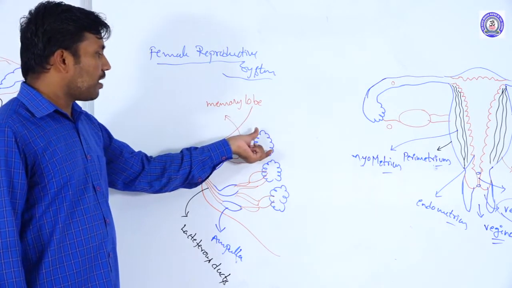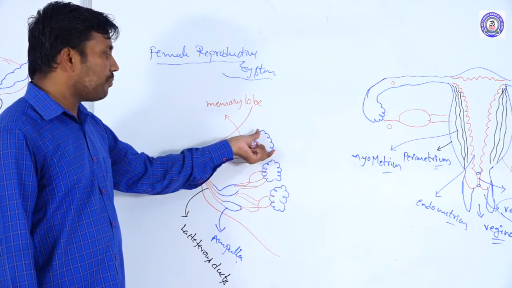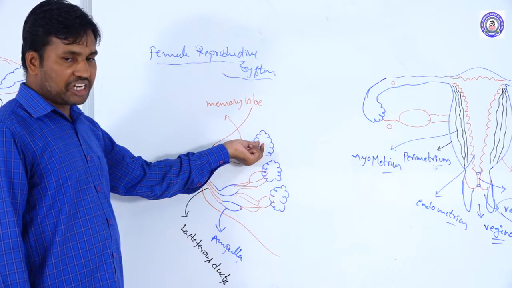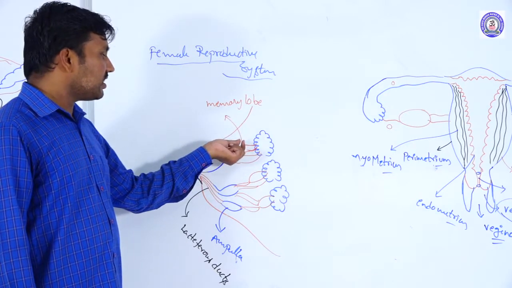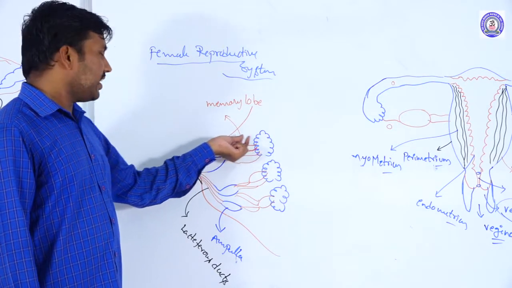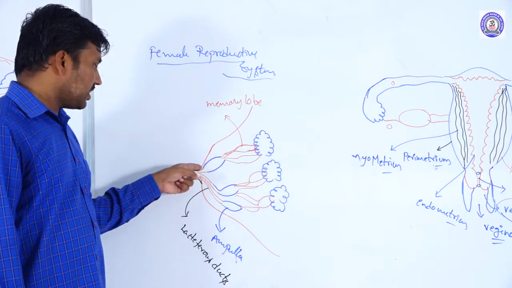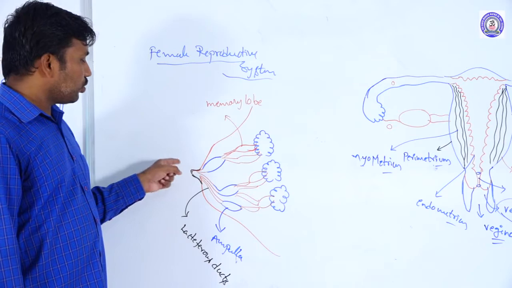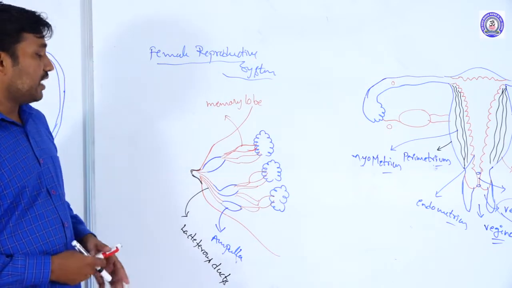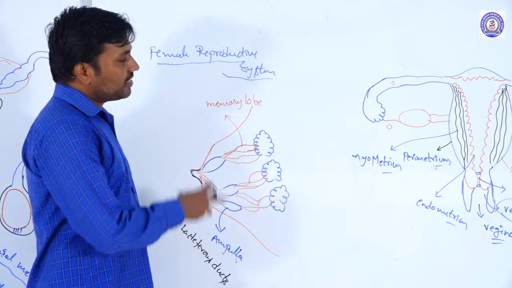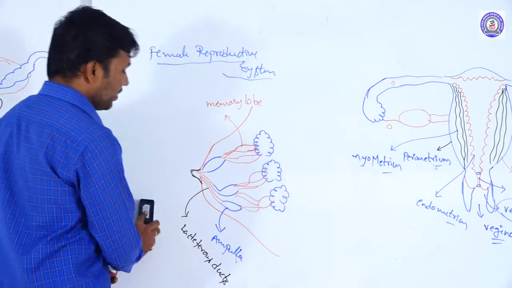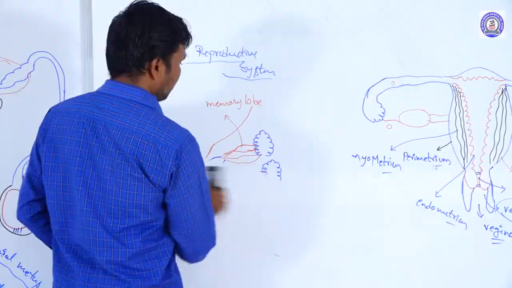From the mammary alveoli, the glandular secretion, the milk, is secreted. That milk is ejected through this passage, so through the sucking at the nipples, the baby is fed. So these are the three types of accessory glands present in females.